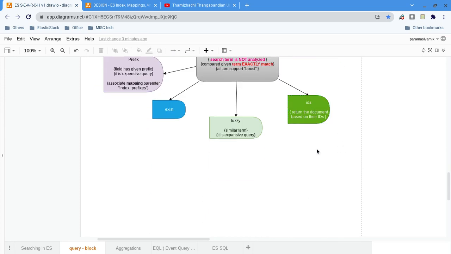Then id. By using id we can get documents. If we know the id of a document, we can give the id as a path variable in the URL whenever we get a single document.